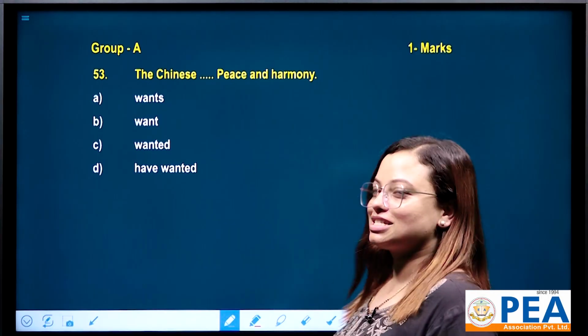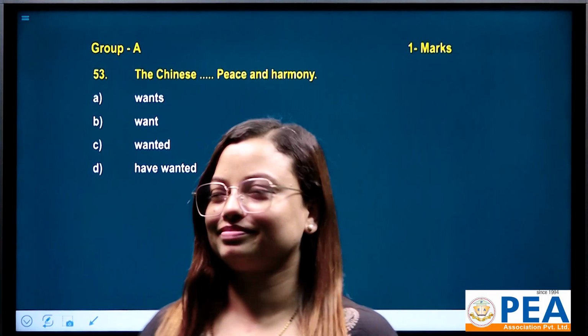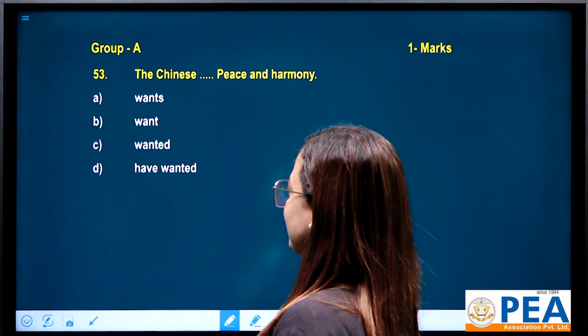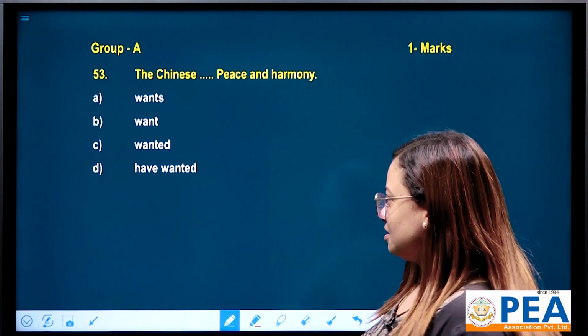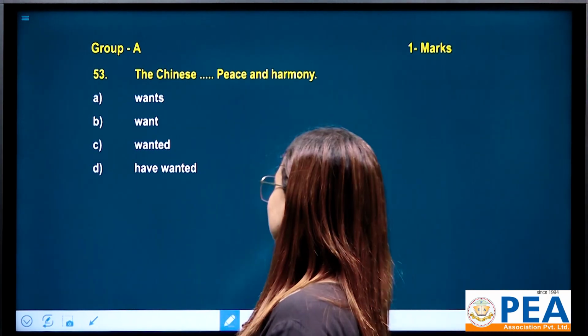Question number 53. The Chinese dash peace and harmony. Options are: A, wants; B, want; C, wanted; D, have wanted.